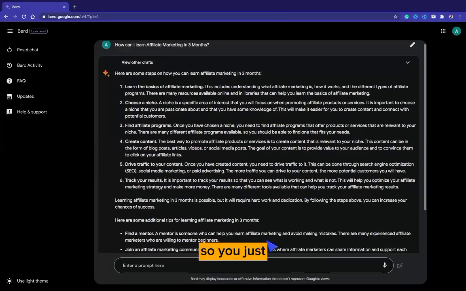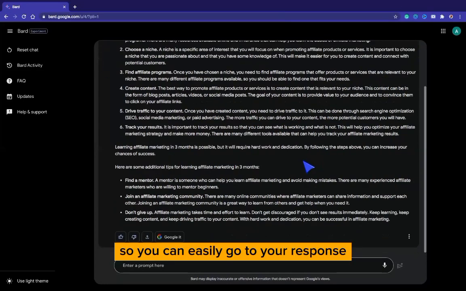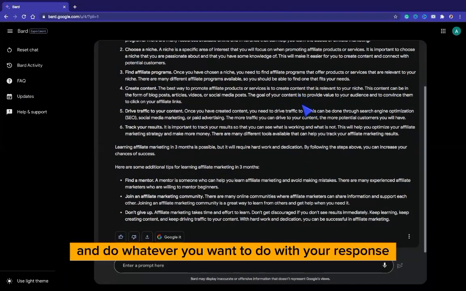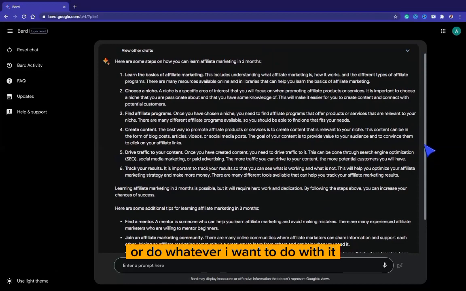It does not do that. You just get all the information, gather it, and paste everything at once for you. So basically, this is a faster response than ChatGPT. You can easily go through the response and do whatever you want with it. Maybe you want to copy it to your document or do whatever you want to do with it.